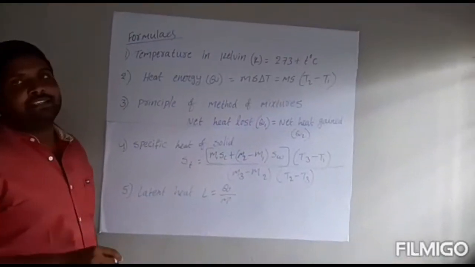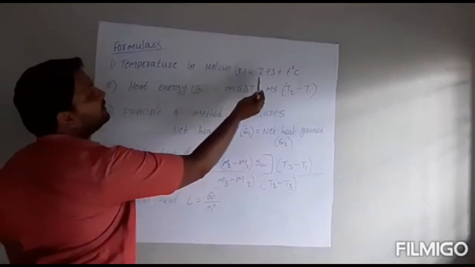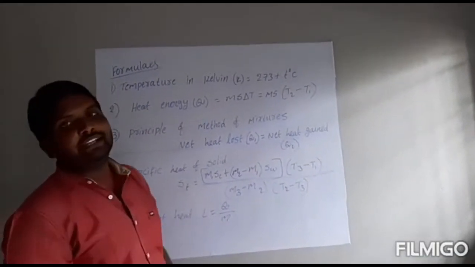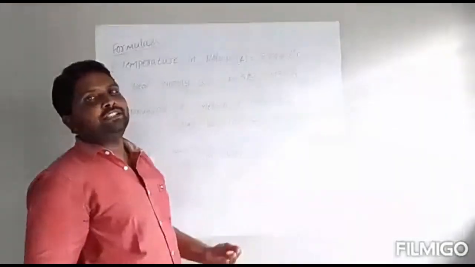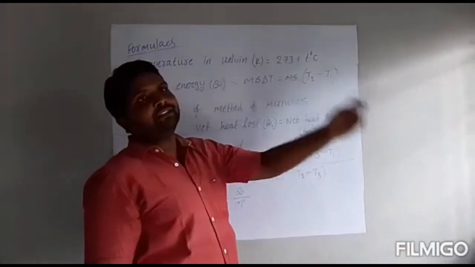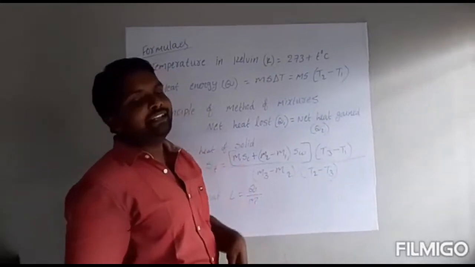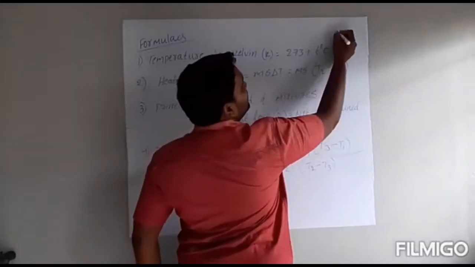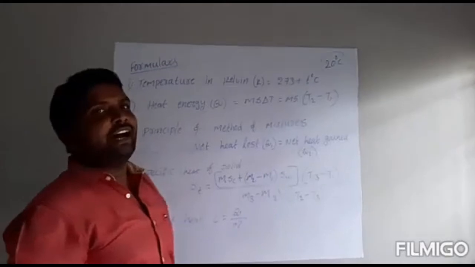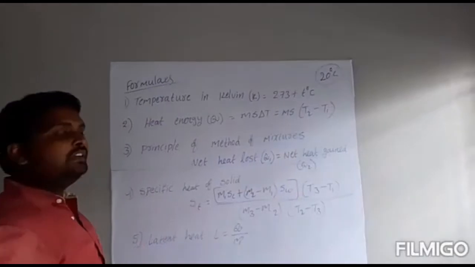Now we see some important formulas in this lesson. One is temperature in Kelvin: K is equal to 273 plus degree Celsius. That means they will give the temperature in degree Celsius, and you have to convert it into Kelvins. If they give 23 degrees Celsius, convert this into Kelvin: 273 plus 23. For example, if they give 20 degrees Celsius, convert this into Kelvins: 273 plus 20.